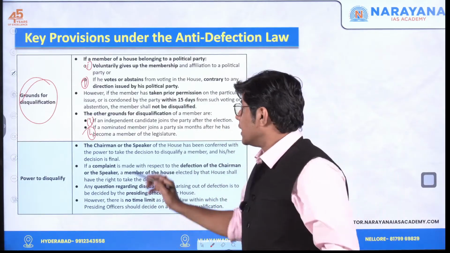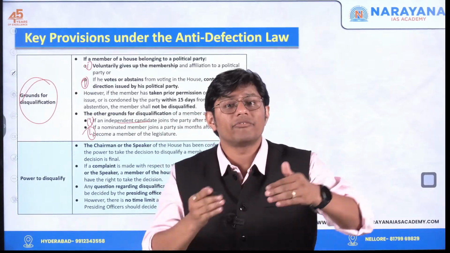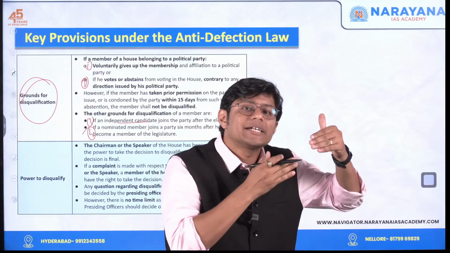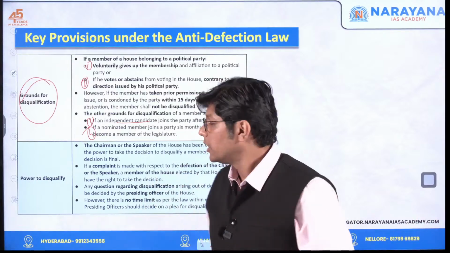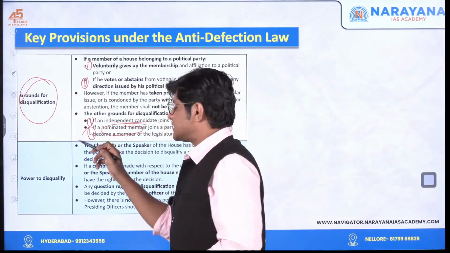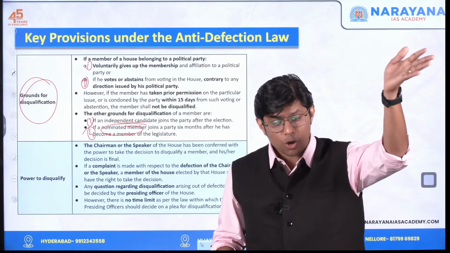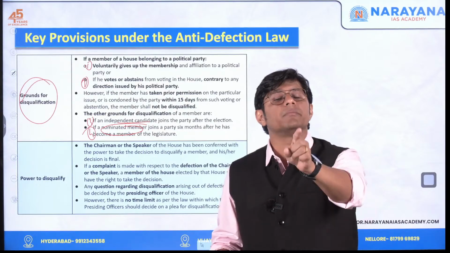Third, if an independent candidate joins a political party after winning the election. He won the election as an independent candidate. Now, he joins some other political party, disqualified. Nominated members, let's say for example Sachin Tendulkar, Javed Akhtar, Rekha, Mary Kom, they are nominated members.